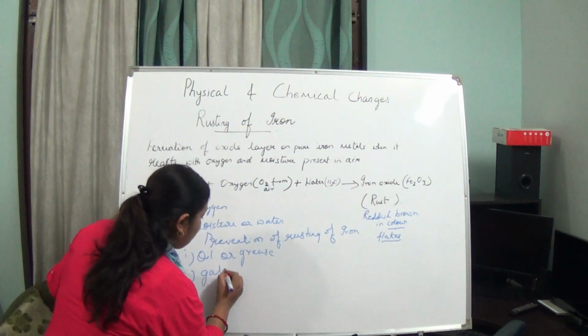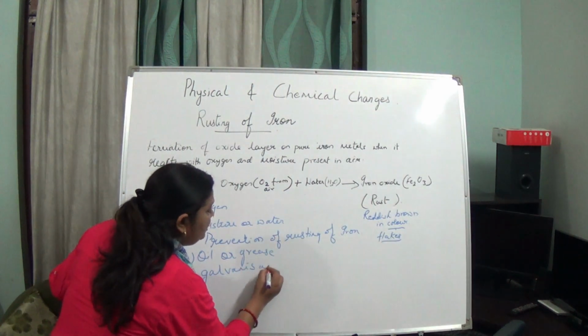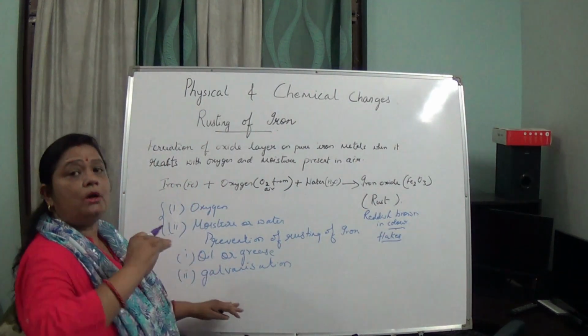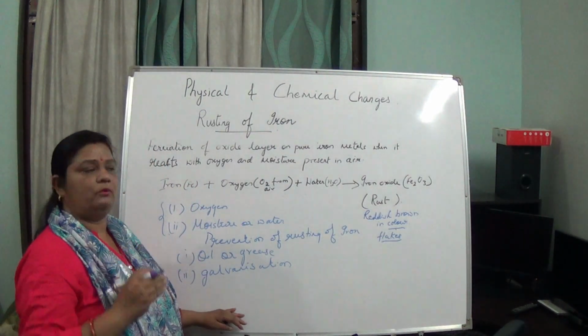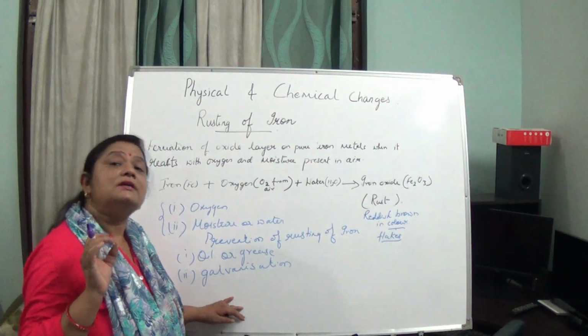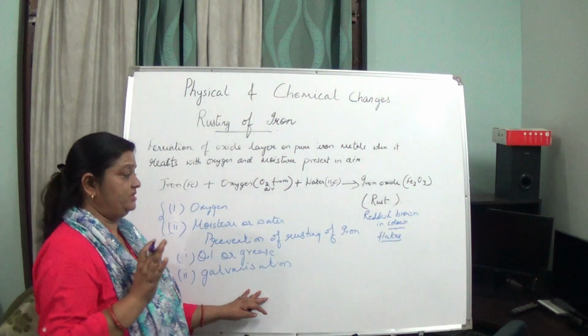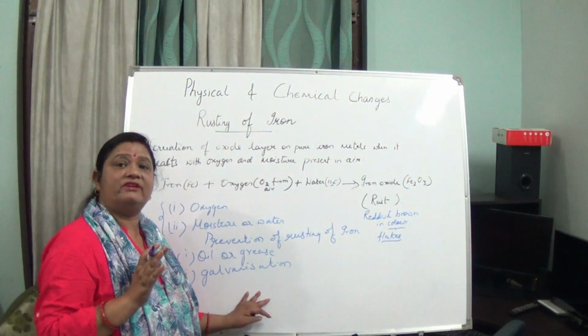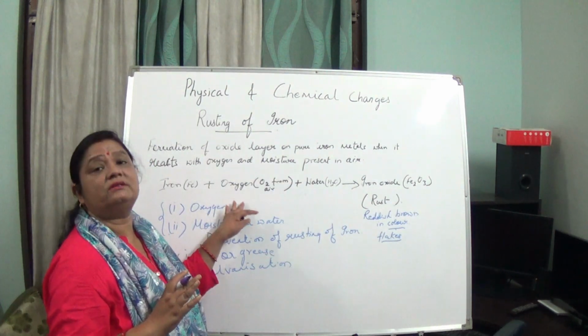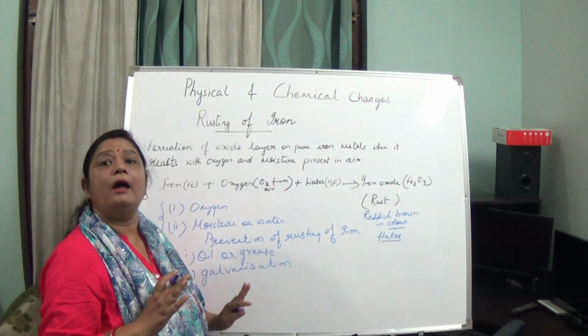Second is galvanization. What is galvanization? In galvanization we coat or paint iron with zinc or chromium. Basically we coat it with zinc, and that is known as galvanization. When we coat it with zinc, it protects iron from reacting with the oxygen and moisture present in the air.